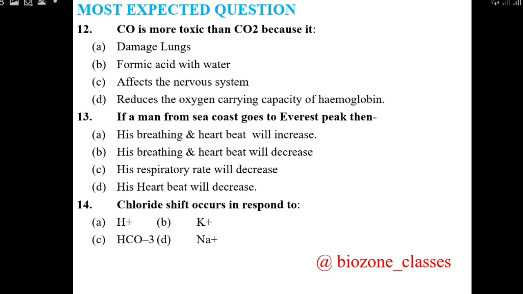Question 14. The chloride shift occurs in response to hydrogen ion, potassium ion, bicarbonate ion and sodium ion. So the correct option is C for the 14th question, that is, in response to bicarbonate ion, chloride shift occurs.